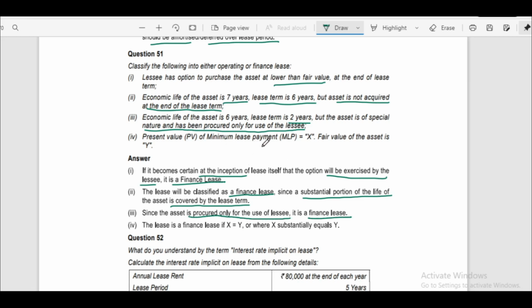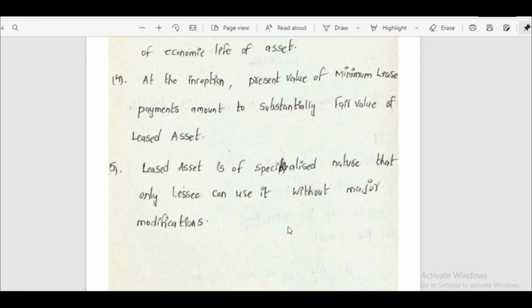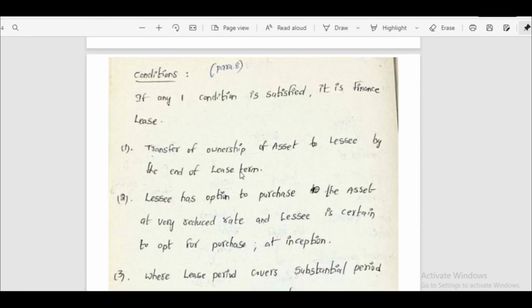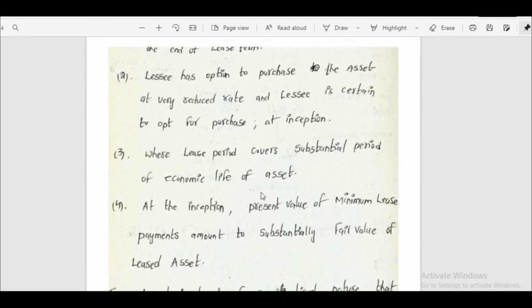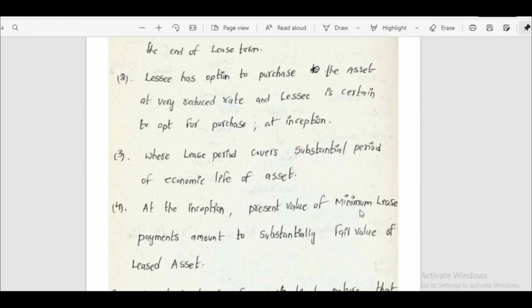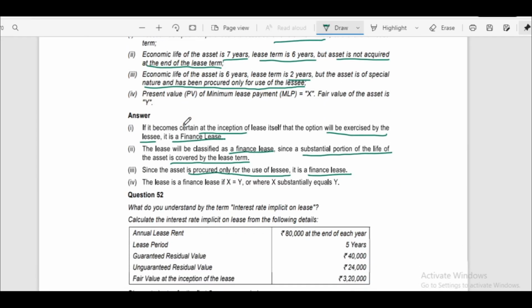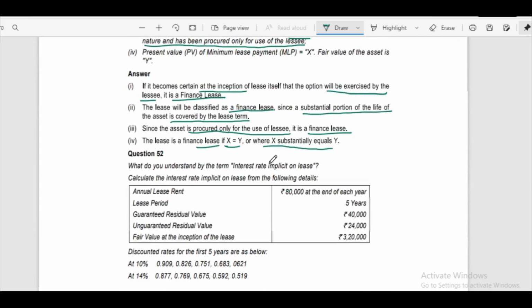Present value of minimum lease payment is equal to fair value of asset. That is nothing but, at the inception, present value of minimum lease payments amounts to substantially the fair value of the leased asset. Yes, it is a finance lease. The lease is a finance lease if x is equal to y or x substantially equals y. That is question number 51.